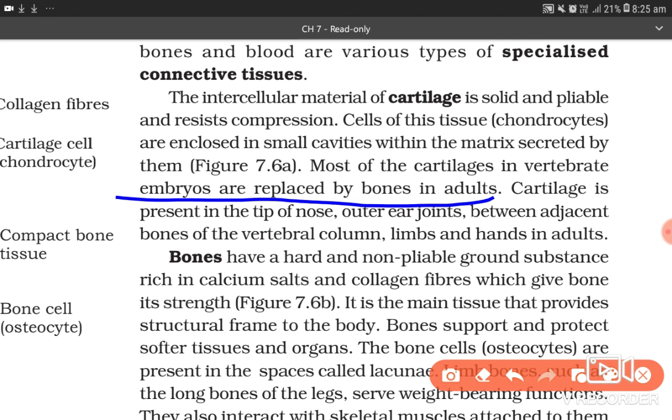Cartilage is present in the tip of the nose, outer ear, joints, between the adjacent bones of the vertebral column, limbs, and in the hands in adults.